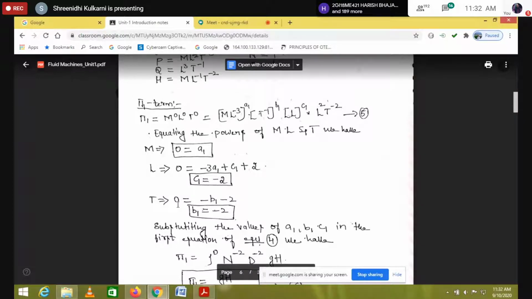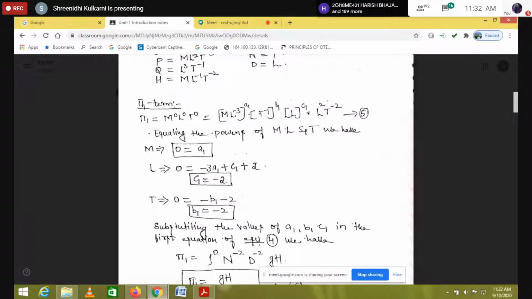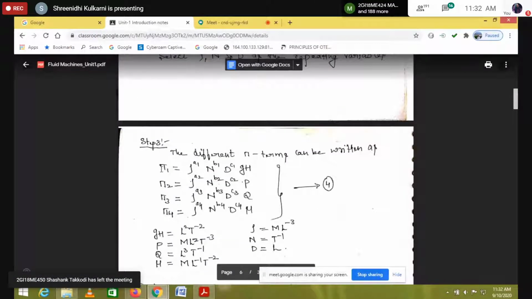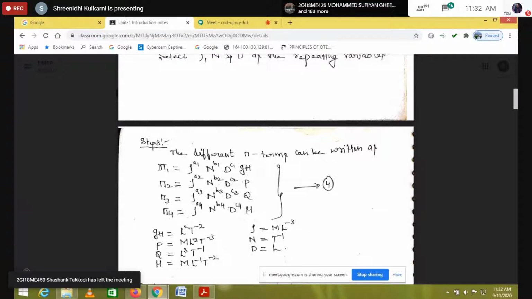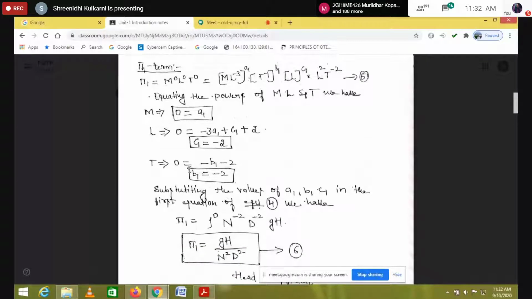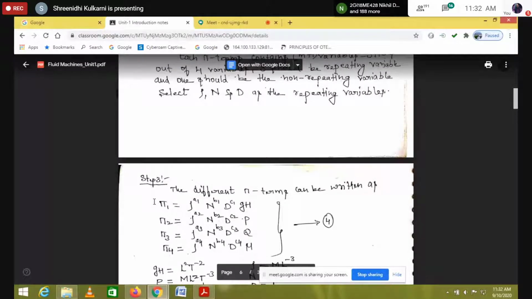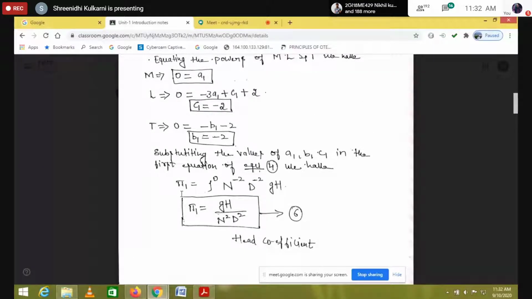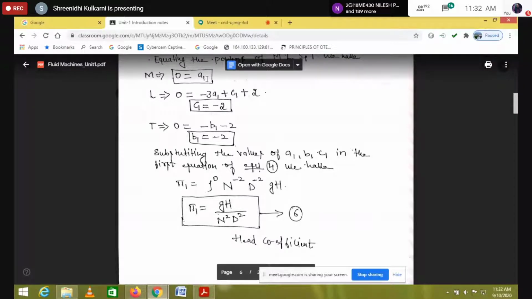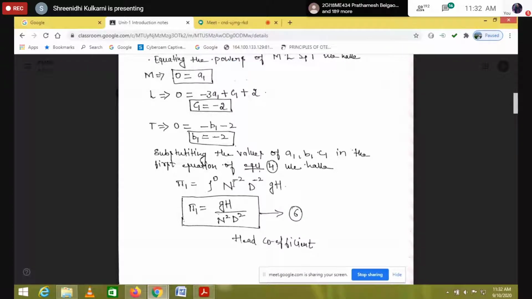Now we are going to substitute all these a1, b1 and c1 in the pi1 term. Substituting the values of a1, b1, c1 in the first equation of equation 4, I write pi1 is equal to rho to the power of a1; a1 is 0, so I write 0. Next, n to the power of b1. What is b1? b1 is minus 2.